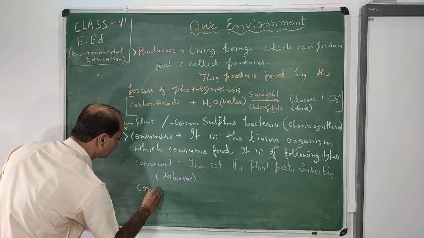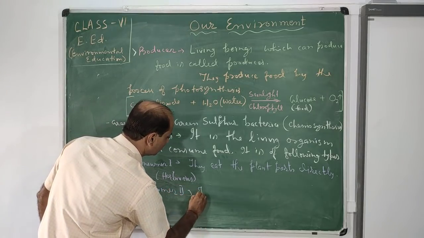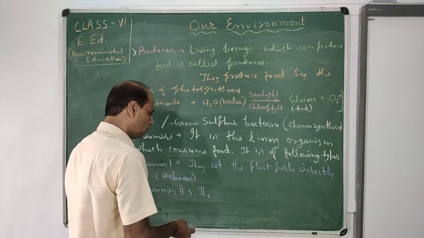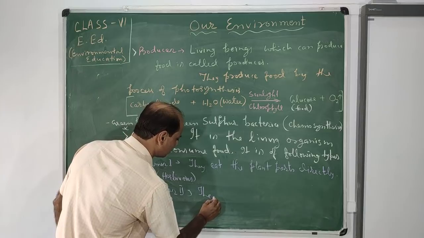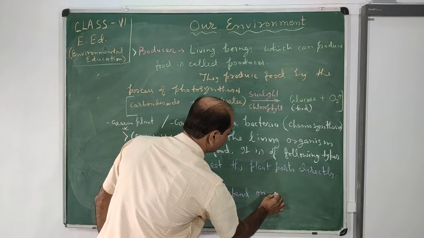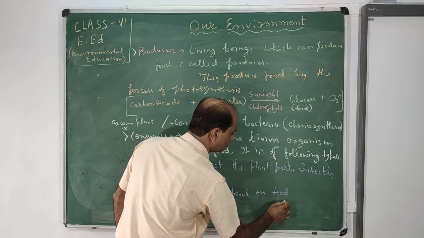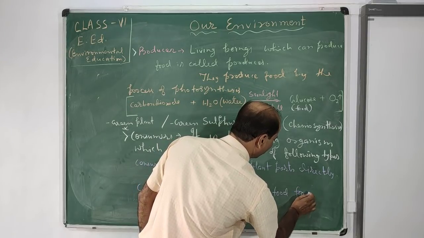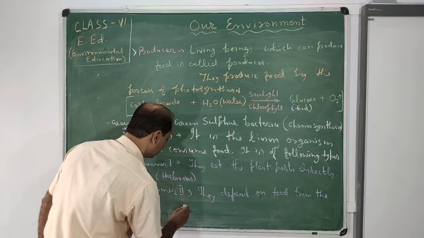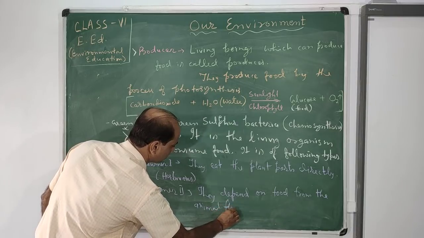Second, consumer two. They depend on food from animal flesh.